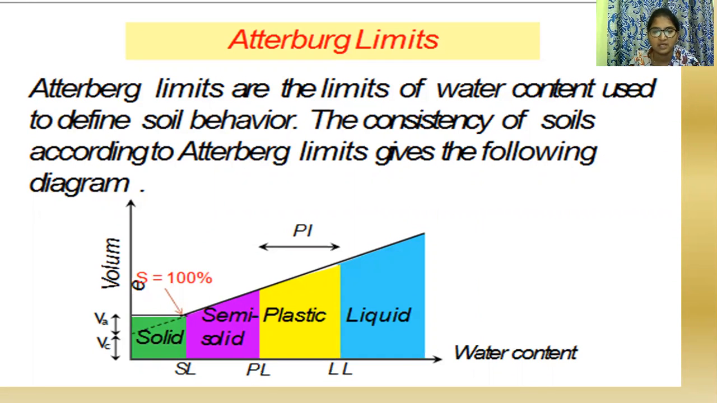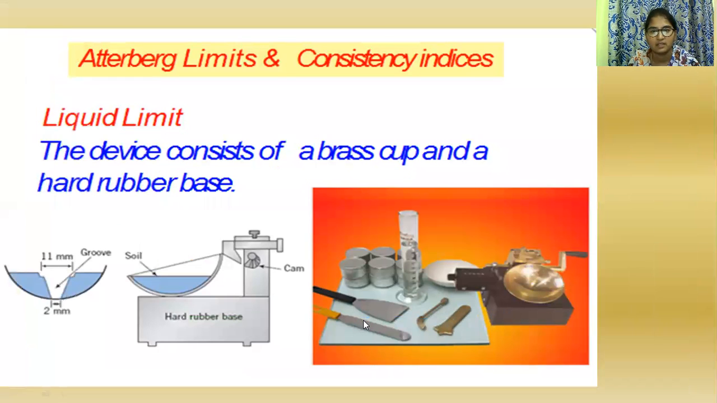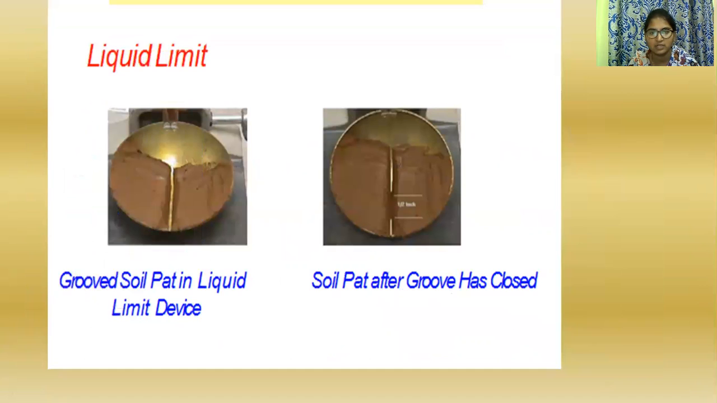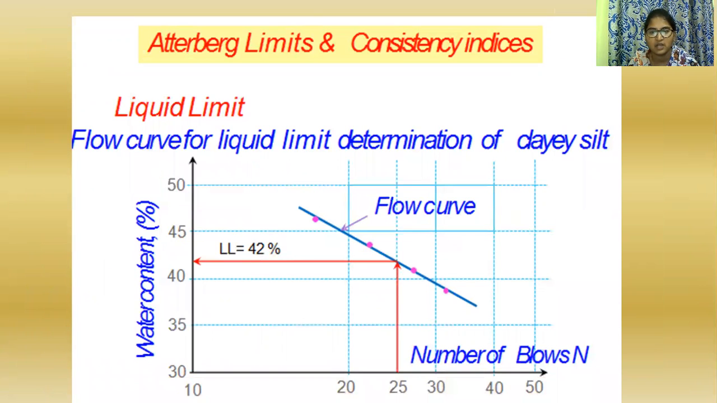The figure shows the soil changing through different states: solid to semi-solid, semi-solid to plastic, plastic to liquid. And this is the device used for the liquid limit: the apparatus with a hand rubber base, cam, and groover. Soil is placed in the cup using a spatula, and the groover is used to cut it into two halves. The number of blows required for closing the groove is noted. Depending on those values, we draw the graph between number of blows and water content.